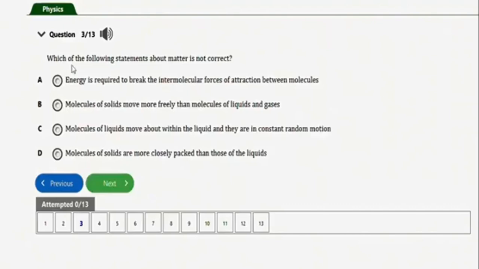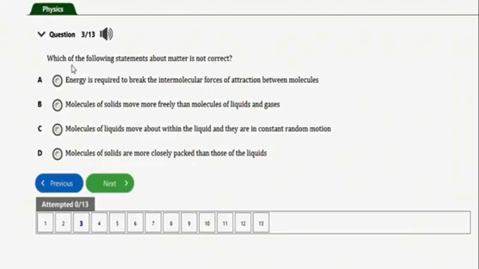It says, which of the following statements about matter is not correct? We have: energy is required to break the intermolecular forces of attraction between molecules; molecules of solids move more freely than molecules of liquids and gases; molecules of liquids move about within a liquid and they are in constant random motion; molecules of solids are more closely packed than those of the liquids. We're looking for the one that is not correct.